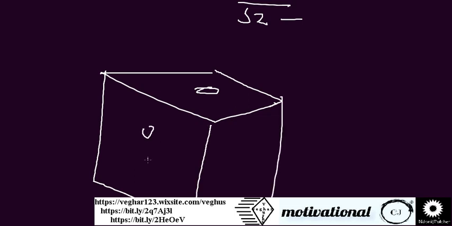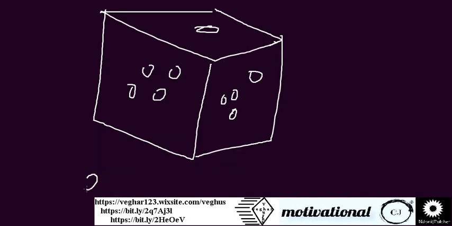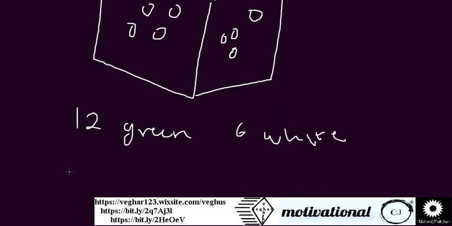Maybe they say there are 12 green and 6 white, and then they say another one, 2 orange. They are all in one box.